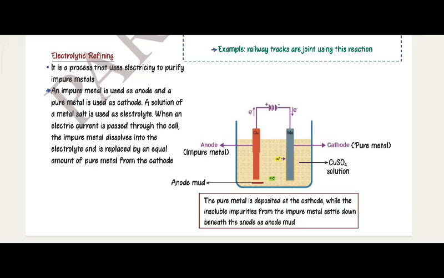Anode: impure metal, anode mud; cathode: pure metal; copper sulfate solution. The pure metal is deposited at the cathode, while the insoluble impurities from the impure metal settle down beneath the anode as anode mud.